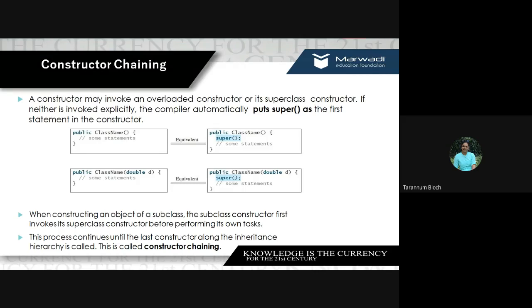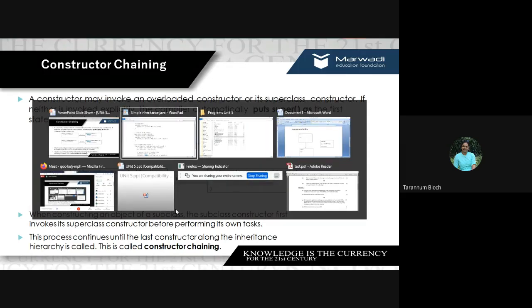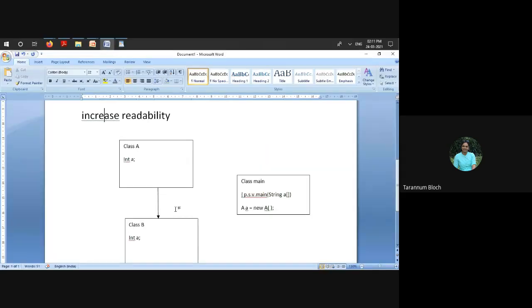Along with that, there is a concept known as constructor chaining, right? So a constructor can invoke the overloaded constructor of its superclass. Right now I'm telling you like this, something like this we are discussing.